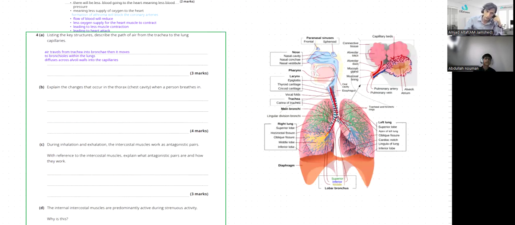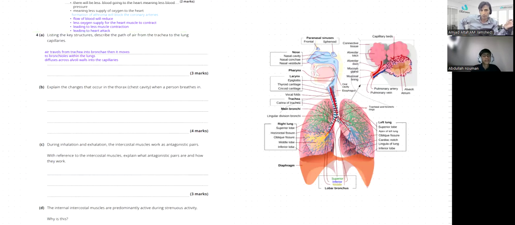Then after that you can come to the next point, that is, explain the changes that occur in the thorax, chest cavity, when a person breathes in. It is a 4 mark question, so you need to add 4 points. As per the mark scheme, 1 mark is for intercostal muscles, 1 mark for diaphragm movement, 1 mark for increase in volume, and 1 mark for decrease in pressure or air drawn in. These are the 4 points that you need to add.